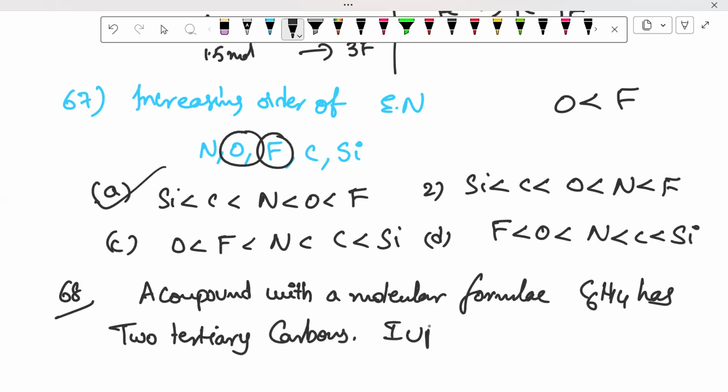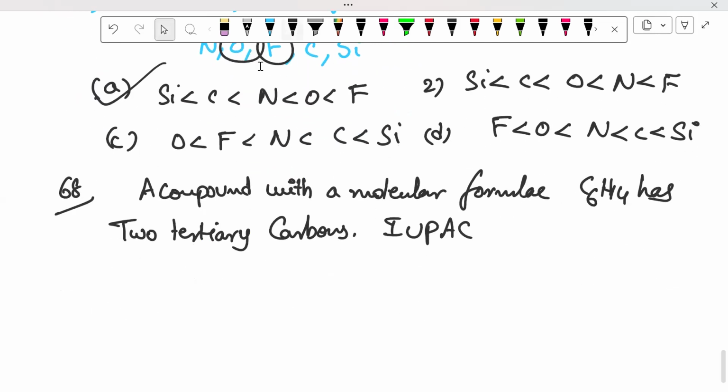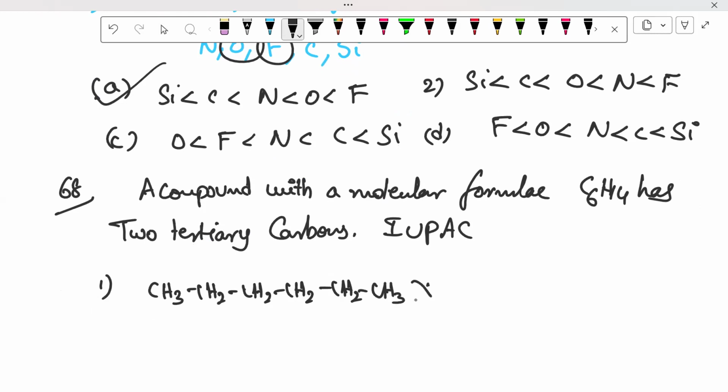Find the IUPAC name. So, two tertiary carbons. When you write the structure of the given options, it will be easy for you. First one, n-hexane: CH3, CH2, CH2, CH2, CH2, CH3. Here there is no tertiary carbon, so it is not your answer.